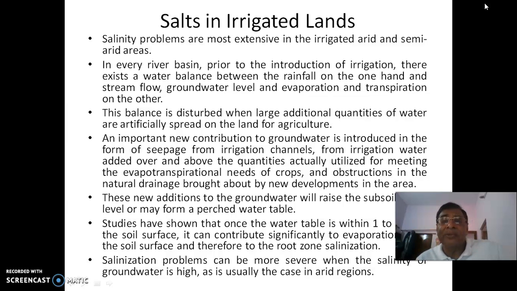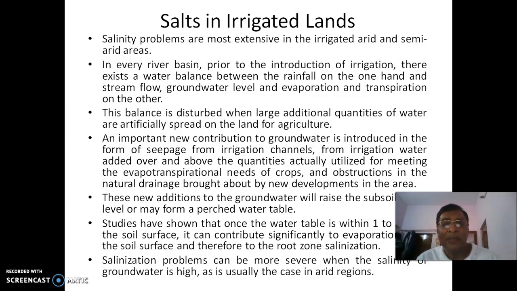Salinity problems are most extensive in irrigated and arid and semi-arid areas. So, what is happening in these irrigated areas? Here it is described. In every basin, prior to the introduction of irrigation, there exists a water balance between the rainfall on the one hand and the stream flow, groundwater level, and evaporation and transpiration on the other. So normally in a natural way, some rainfall occurs, goes as a runoff, something as a groundwater, evaporation occurs, everything is drained properly. And of course, in the more rainfall areas, maybe a little bit of waterlogging in depressions and so on is there.